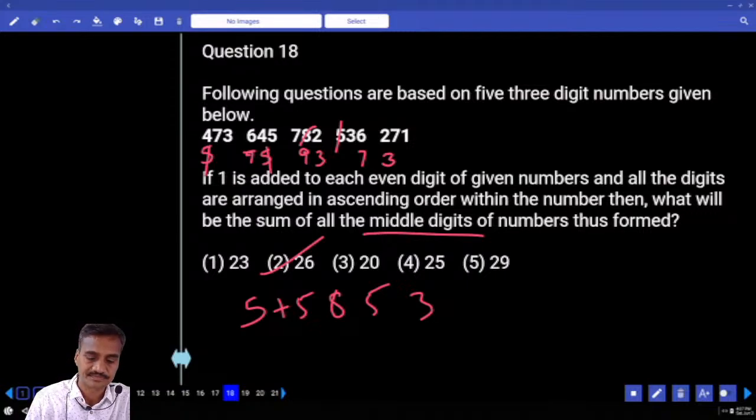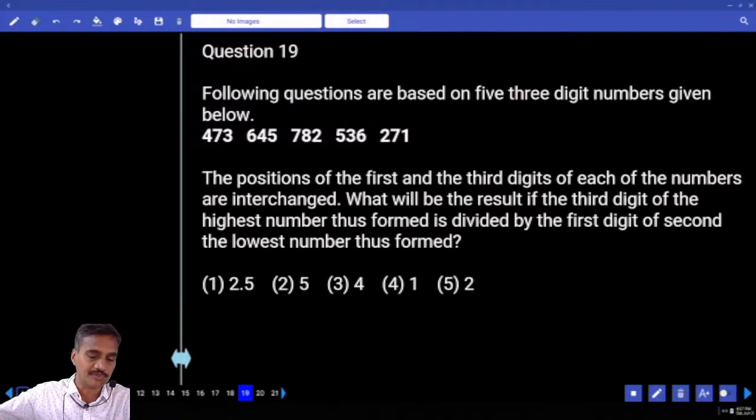The next one. The positions of the first and the third digits of each of the numbers are interchanged.